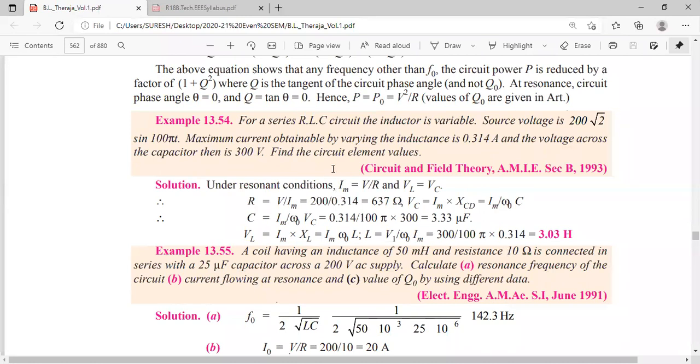So in the problem, he is asking for circuit elements. Circuit elements means R, L and C. Remember that. In the exam, they will ask for 2 marks: what are the circuit elements? You have to say R, L and C.